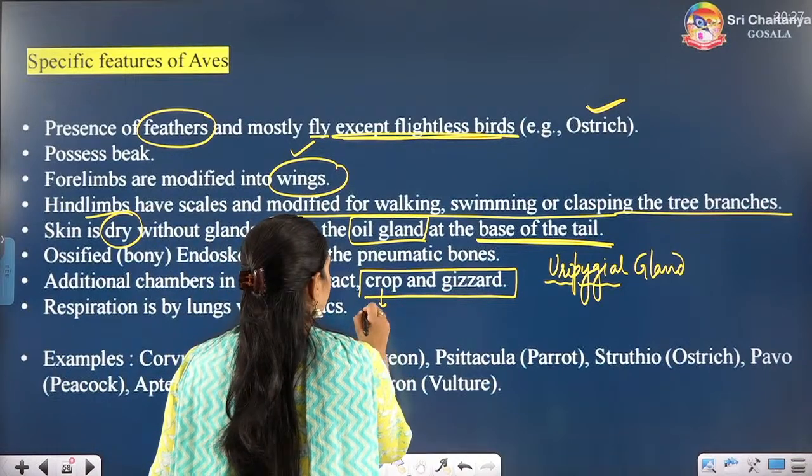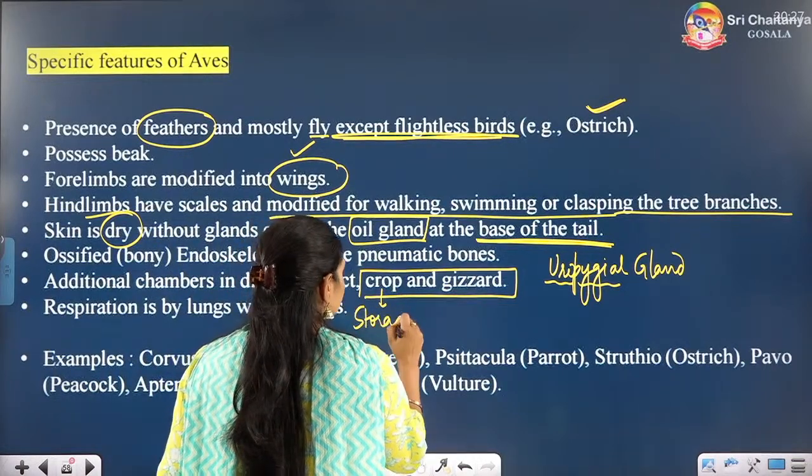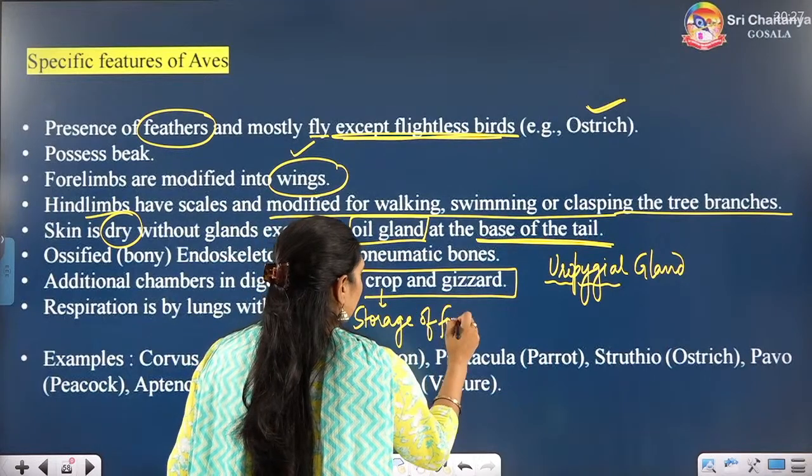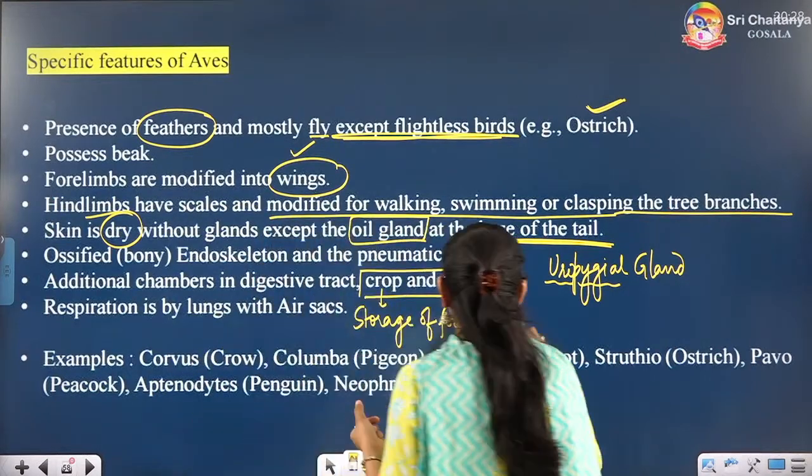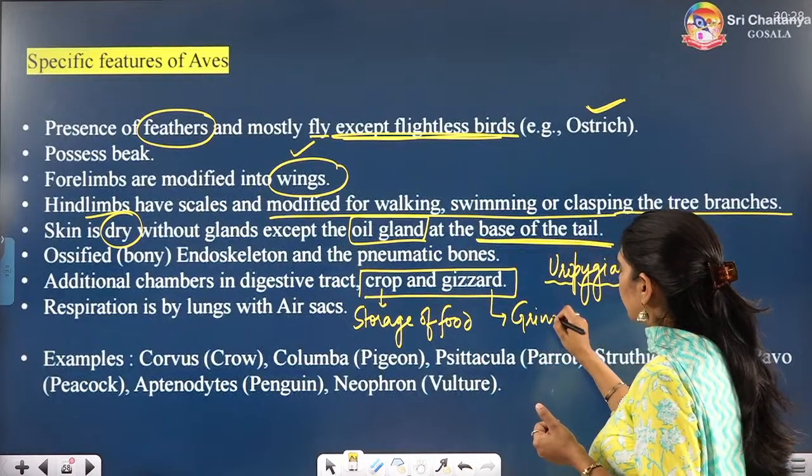Very important point, crop and gizzard are the additional chambers in the digestive tract. Crop will help in storage of food. This is just like our stomach, storage of food, whereas gizzard will help in grinding or crushing of food.